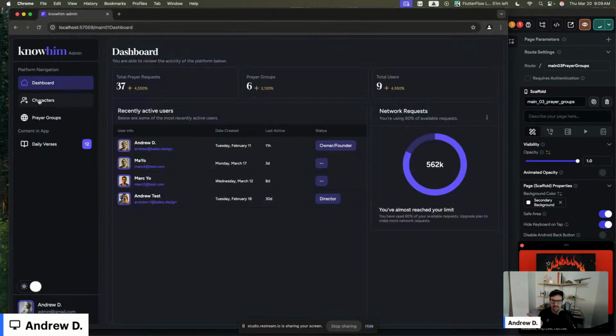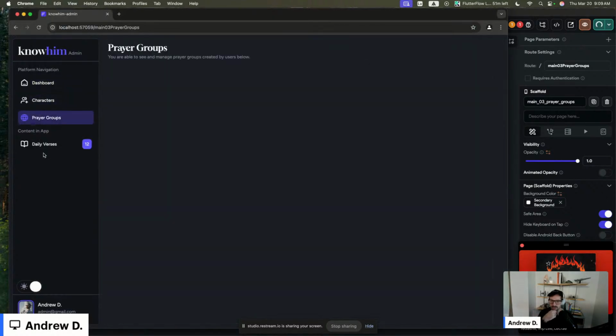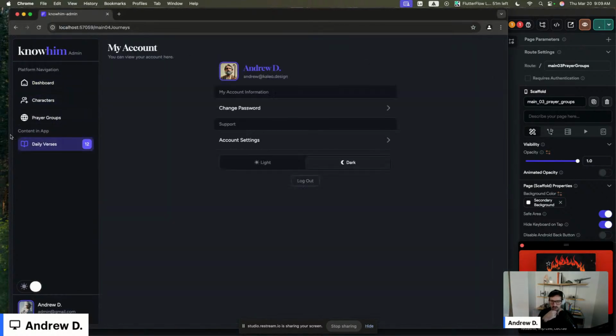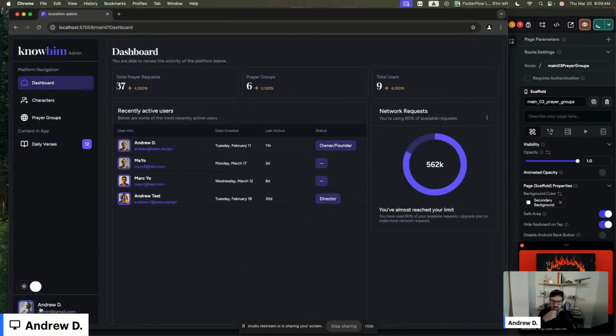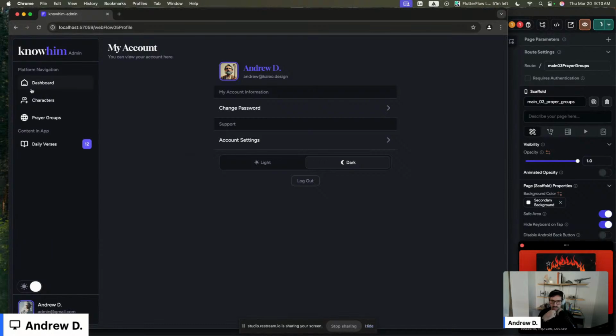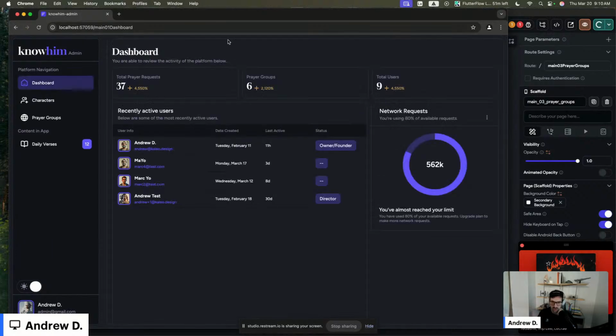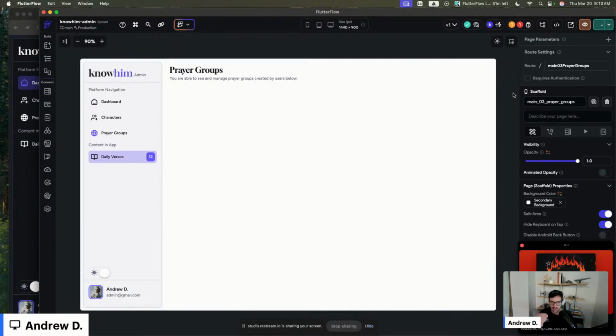Now the beauty of it is it comes pre-built. So you have 4 pages that you can navigate between. We have a profile as well. So that's sort of great, right? It just comes out of the box. That is one thing I really do love about FlutterFlow. I wish I would have been able to build more of these web app flows when I was at FlutterFlow, because these are really, really beneficial.